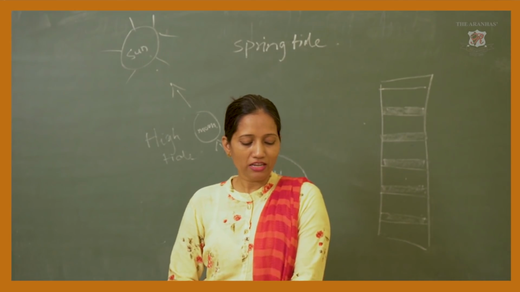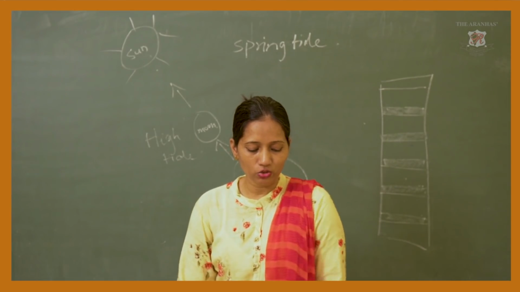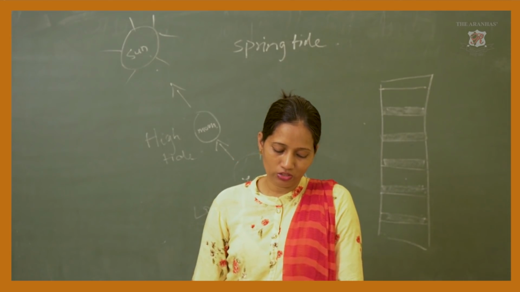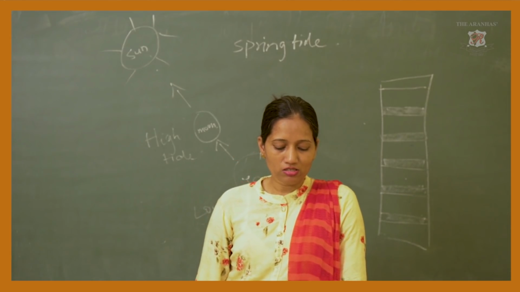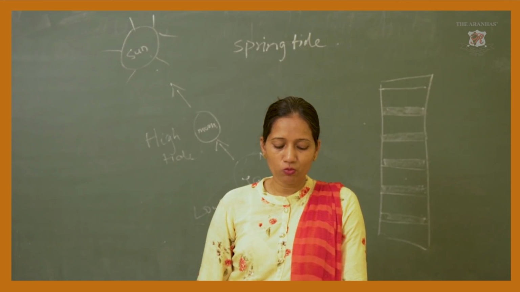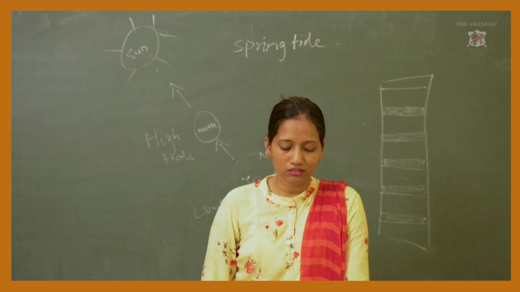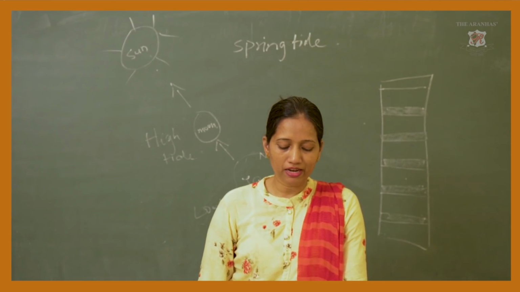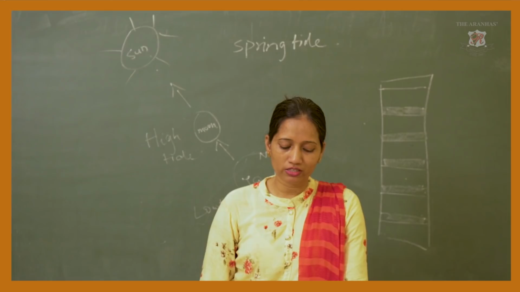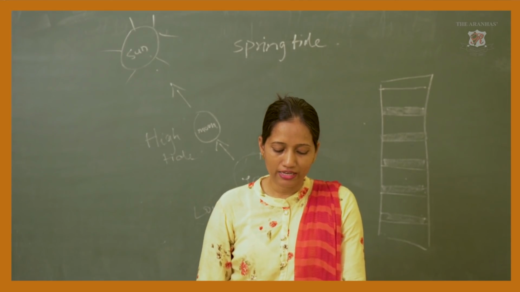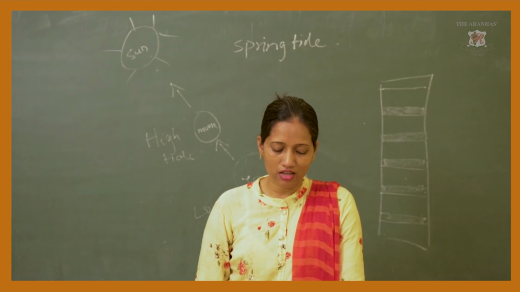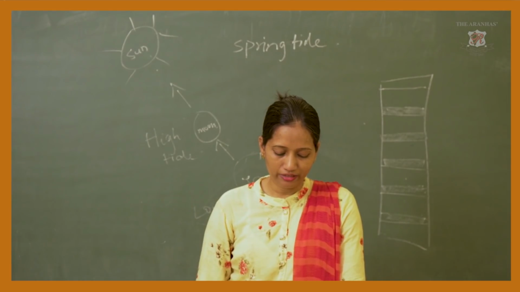Similarly, the fall in water level is less than usual at the time of low tide. This is because the attraction of the sun and the moon are not complementary but at right angles to each other. Such tides are called neap tides. Neap tides are a little lower than the average high tide and a little higher than the average low tide.